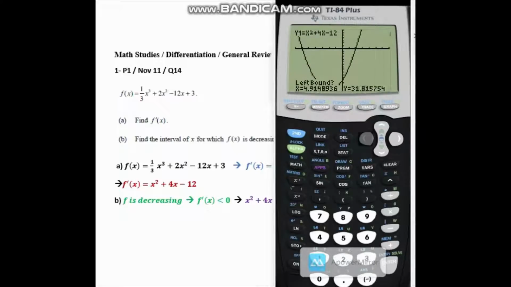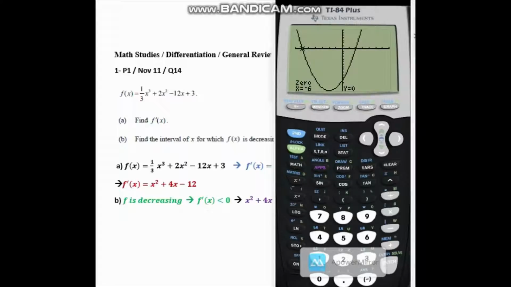I'm going to get the left bound, and the right bound, and a guess. So the calculator tells me that the first intercept is at x equals negative 6.